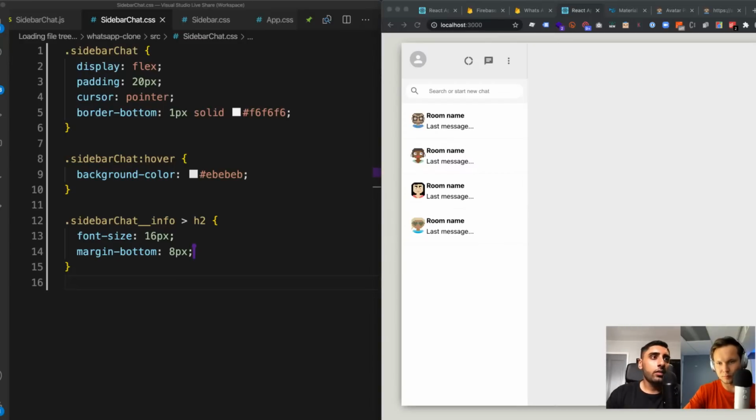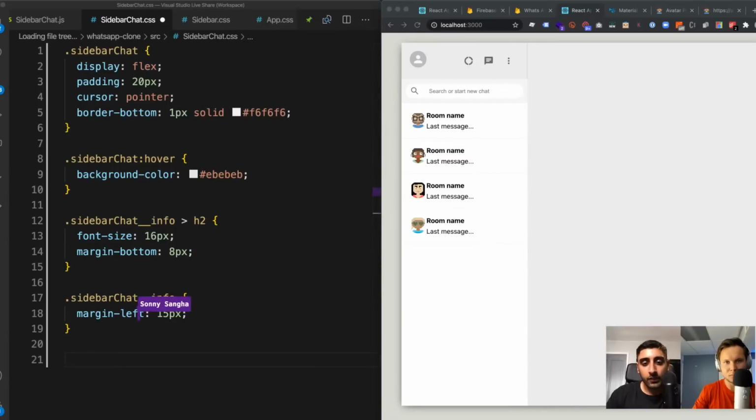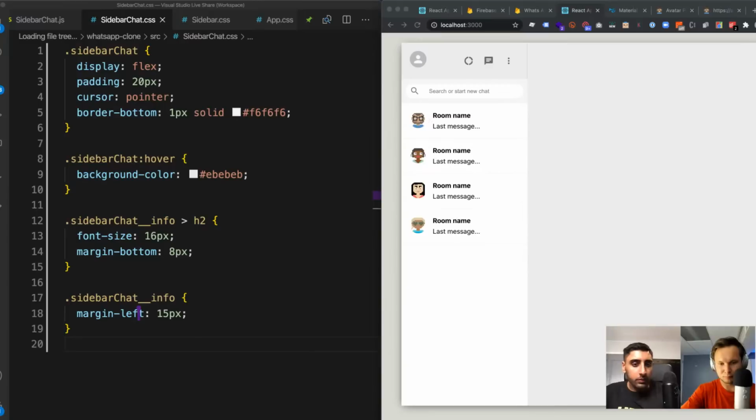Then for the actual sidebar info, the stuff that has text inside of it, give it a margin left of 15. And we'll see it push away from the text. So now if we do that, you can see it's pushed away from the text. It gives it a nice little feel. And we did show when you hover over it, right? Yes, we did. As I hover over it right here, boom, right there. See that? Awesome.